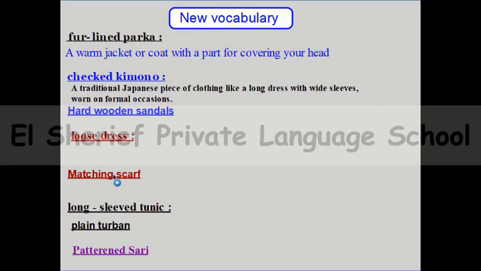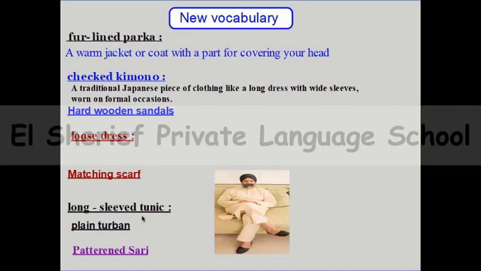Let's go to the next word, long sleeve tunic. Here, long sleeved means that this part, on his arm, he's wearing a long sleeve, and this part is the tunic, which is a famous clothing for Japanese or like that. So here we can say that this is a long sleeved tunic.